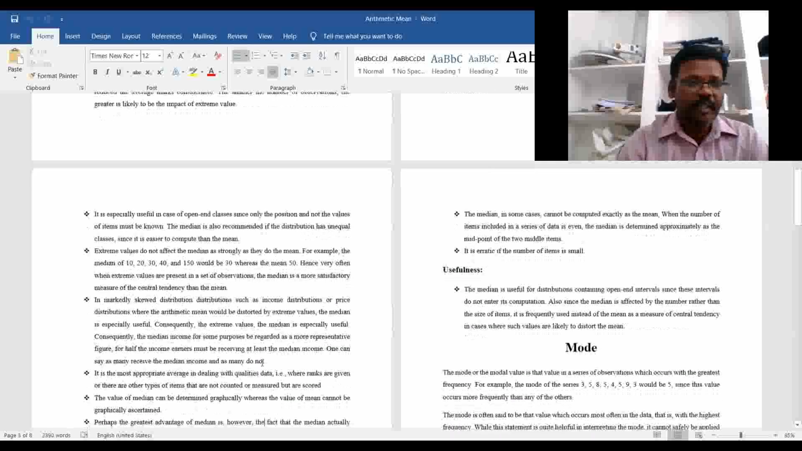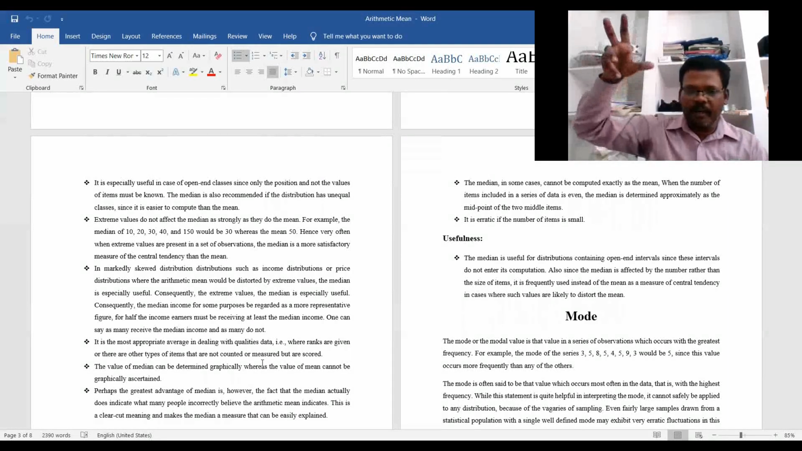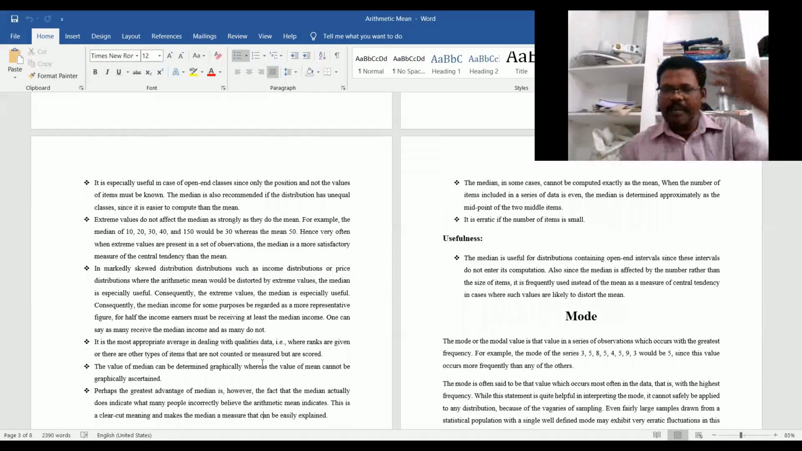Median is especially useful for open-end classes, since only the position and not the values of the items must be known. In open-end classes, the first class and the last class may not be required; only the median class is required. So in those cases also we can measure the median value.